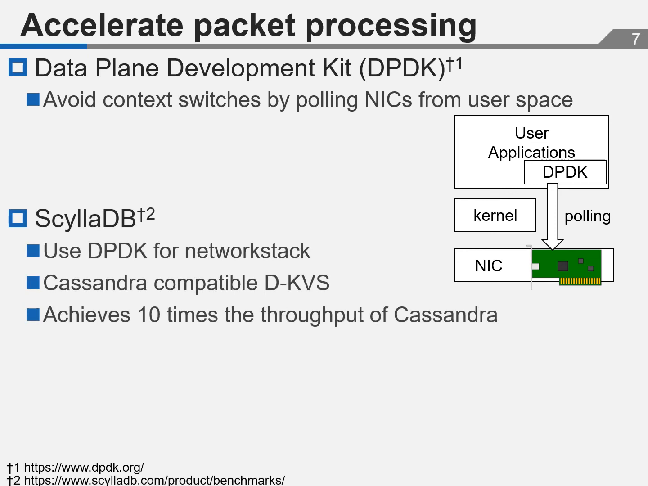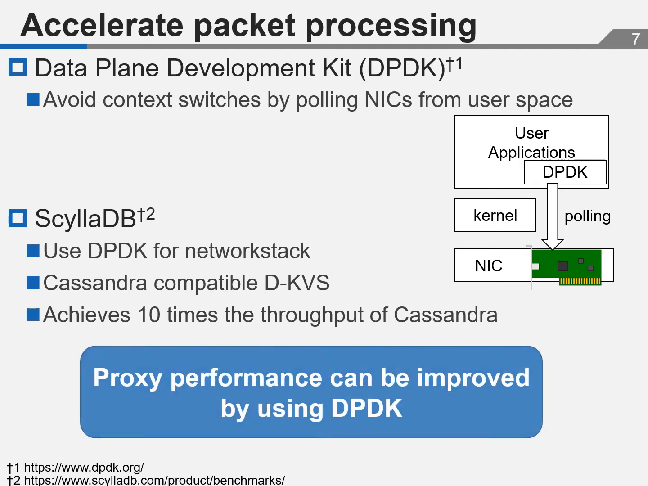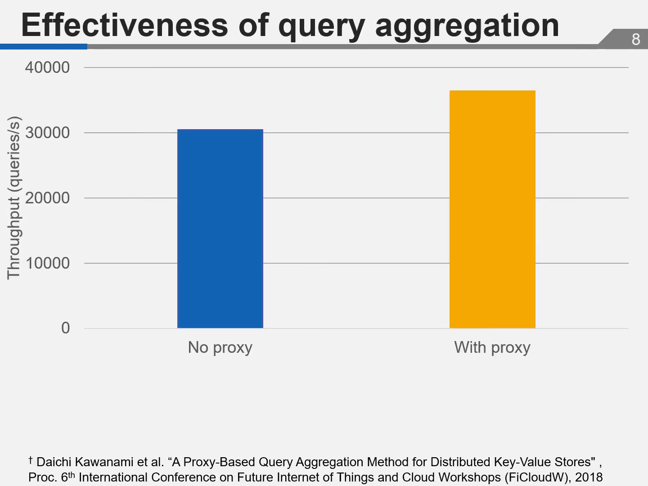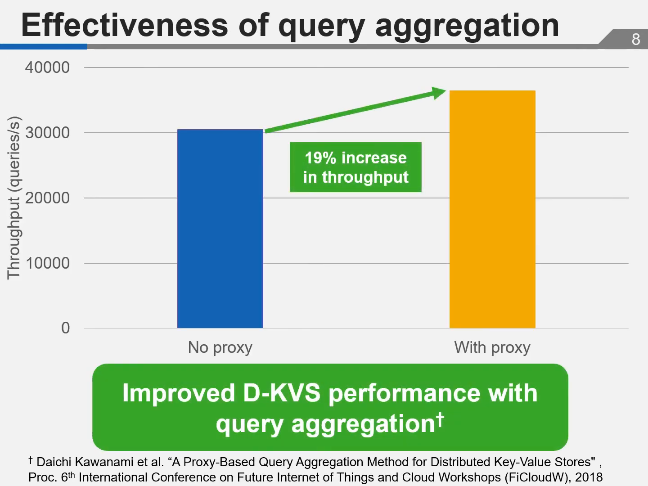SquareDB is one of the D-KVS. It is compatible with Cassandra. SquareDB uses a fast user space network stack based on DPDK. It achieved 10 times higher throughput than that of Cassandra. Therefore, using DPDK improves the performance of the proxy. Throughput of D-KVS improved by query aggregation by the proxy and packet processing speedup by DPDK.